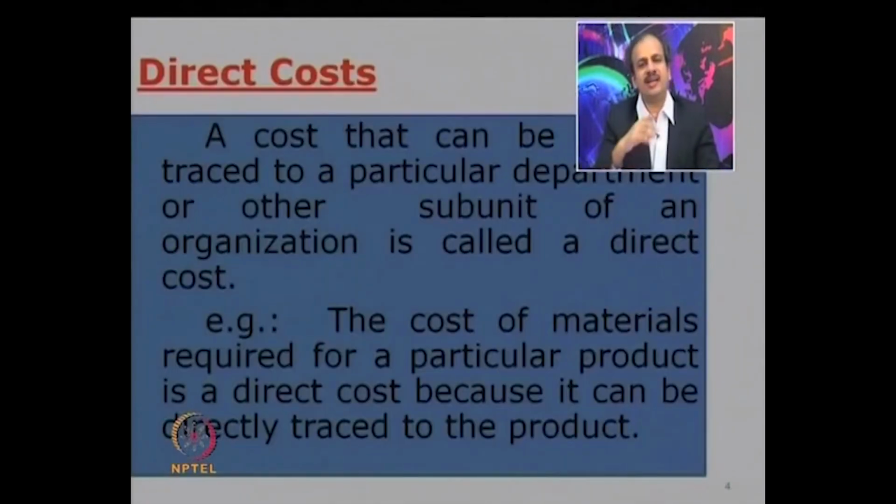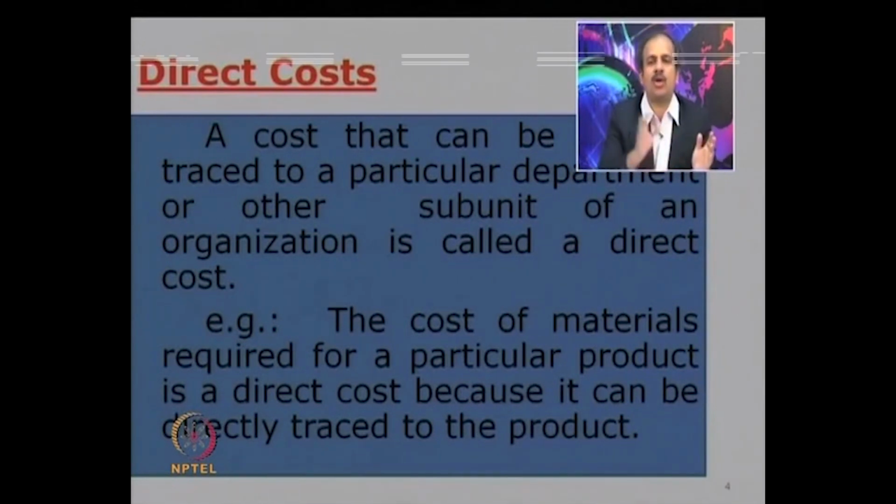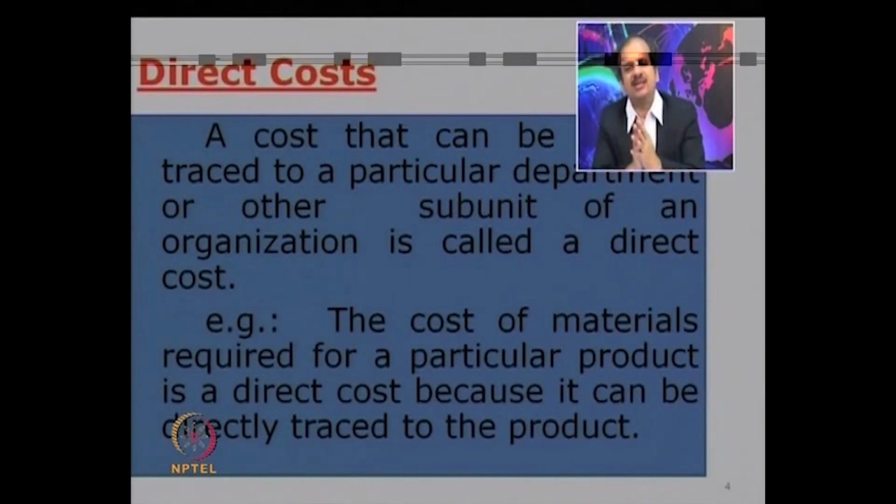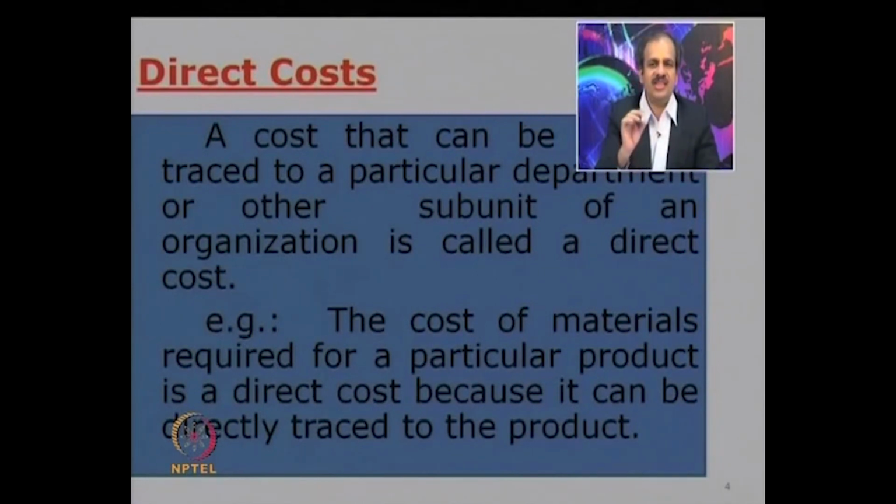Can you think of any other example of a direct cost other than raw material? Labor costs are also direct. When operators that are working exclusively on one particular product or in one particular cost center, those costs, wages or salaries paid to those employees could be considered as a direct labor cost. What about direct expenses? Can you think of any such example?